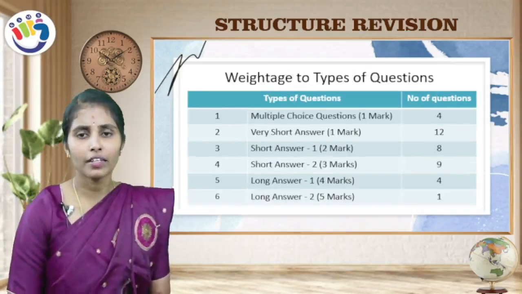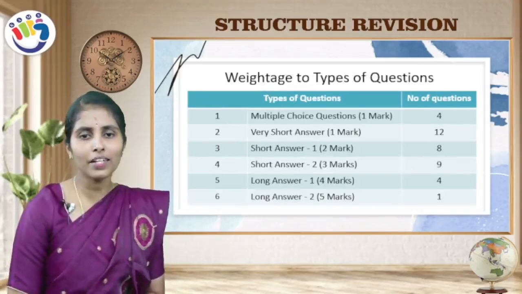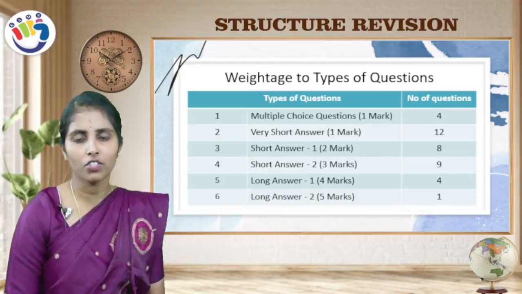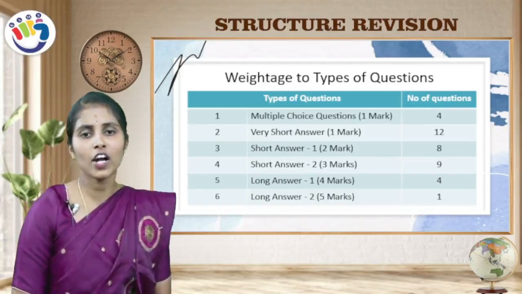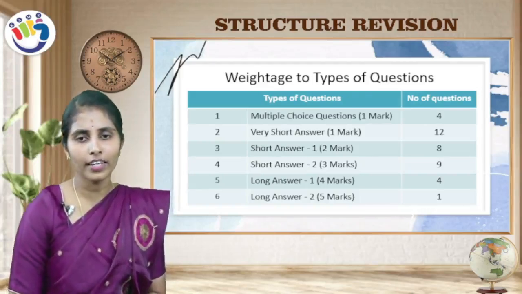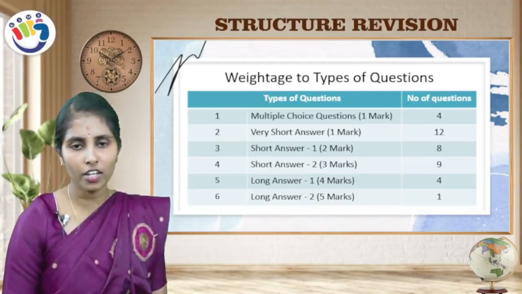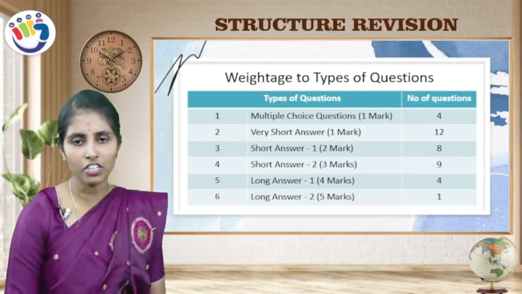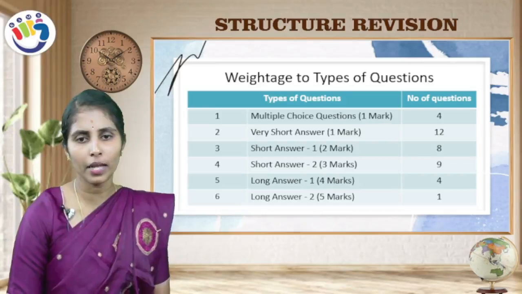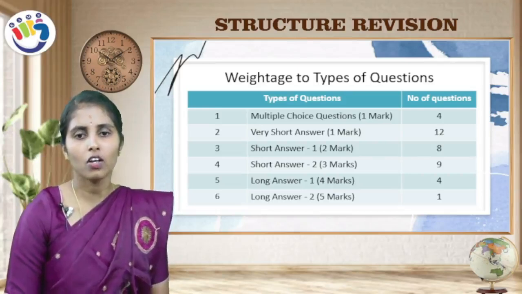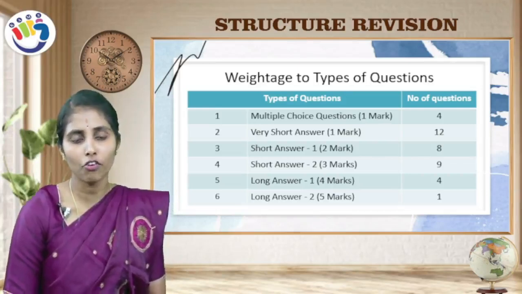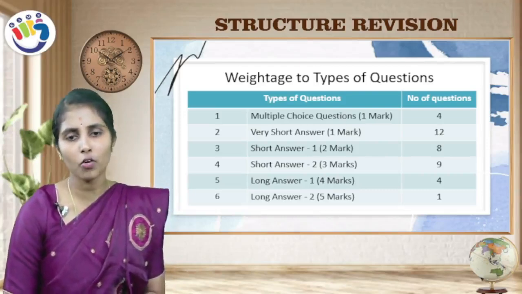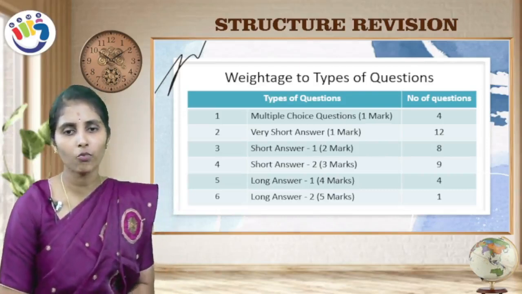Weightage to types of questions. Multiple choice questions, 1 mark, you will get 4 questions. Very short answer, 1 mark, you will get 12 questions. Short answer questions for 2 marks, you will get 8 questions. Short answer questions for 3 marks, you will get 9 questions. Long answer, 4 marks, you will get 4 questions. And one more long answer, for 5 marks, you will get 1 question.